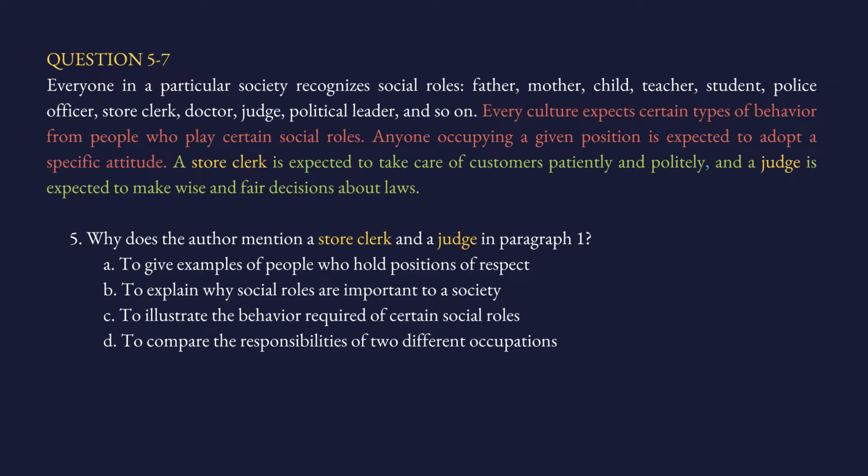Do you want to be convinced? Example number one, store clerk, and example number two, a judge. That's why those two professions are mentioned. So 5A, to give examples of people who hold positions of respect. Well, no, the point of those examples is not talking about people in positions of respect. Cross it out. B, to explain why social roles are important to a society. Well, no, we are not talking about their importance in society. We're talking about the importance of certain roles in certain positions. C, to illustrate the behavior required of certain social roles. Well, perfect. This is the answer. This is what we are looking for.